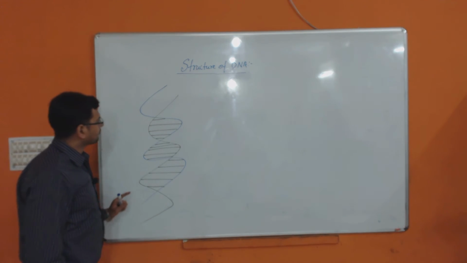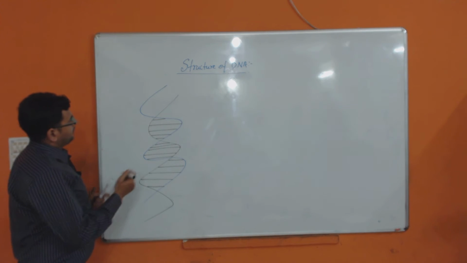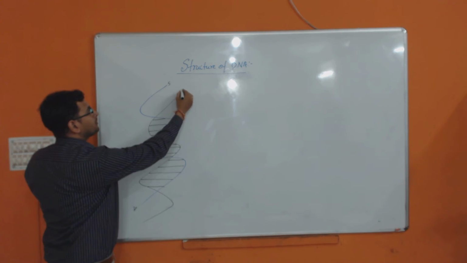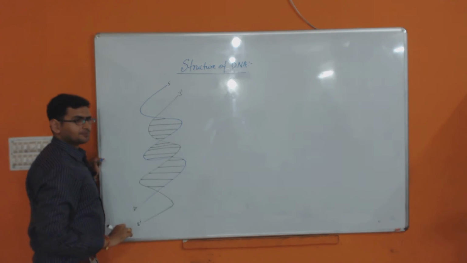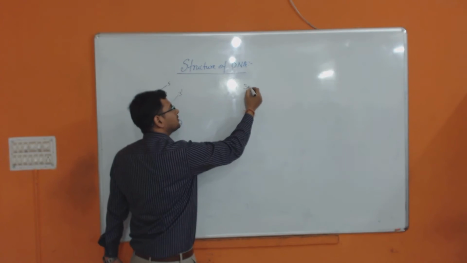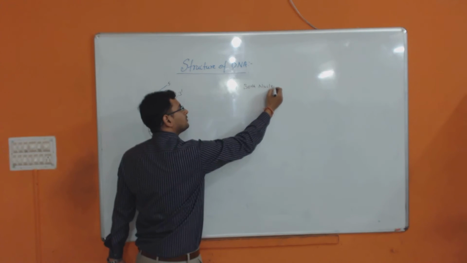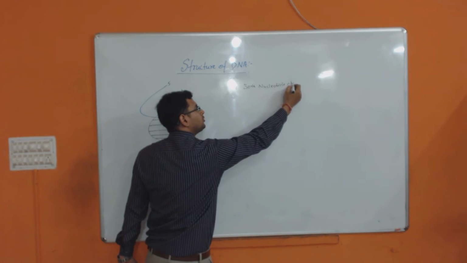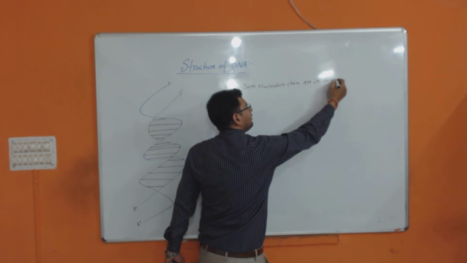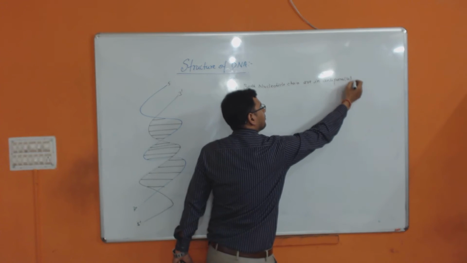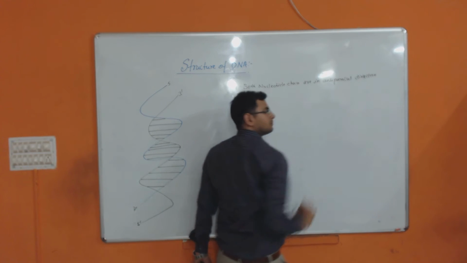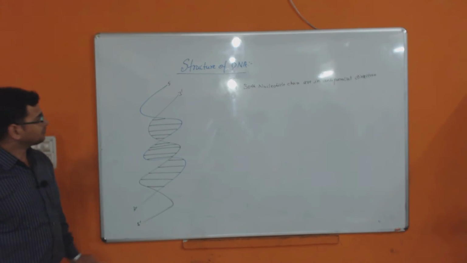Now we will see the structure. First thing, if this strand is 5 to 3, then this will be 3 to 5. First point we can write is that both nucleotide chains are in anti-parallel direction. Clear? Anti-parallel.